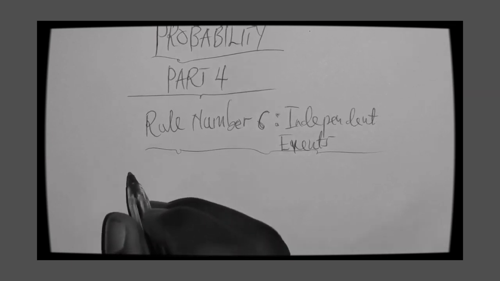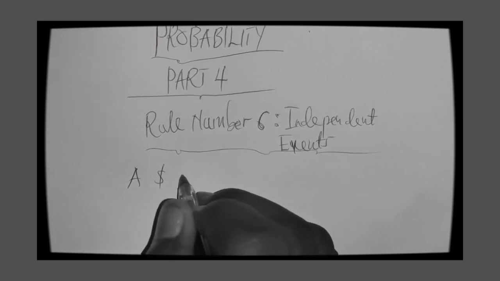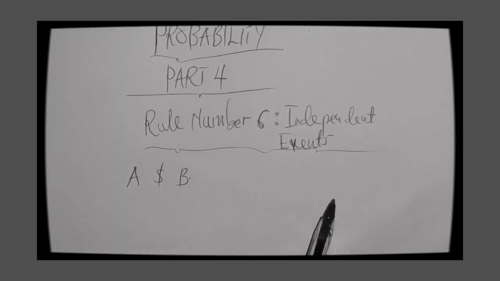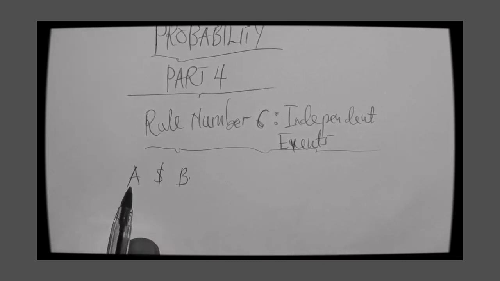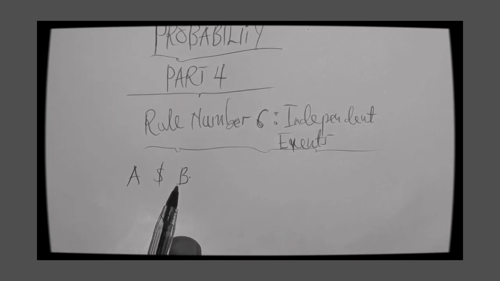So let's say I have an event A and an event B. If A occurs or doesn't occur, the independent rule is saying that whether A occurs or does not occur does not have any influence on B occurring or not occurring.